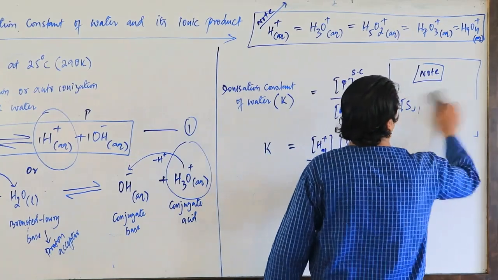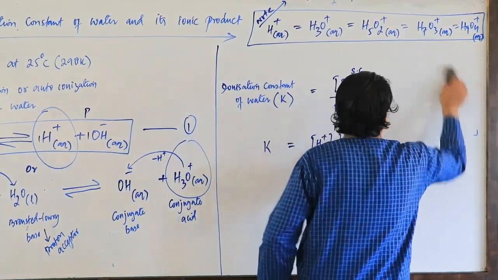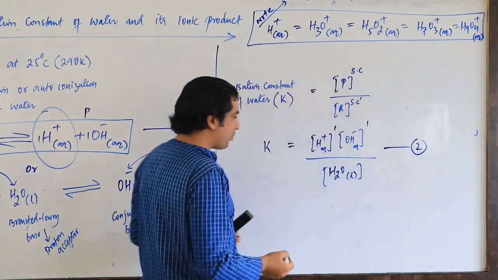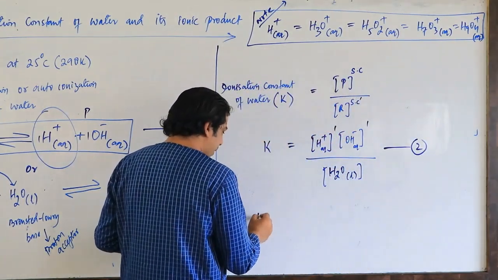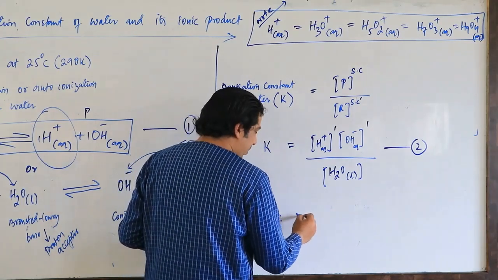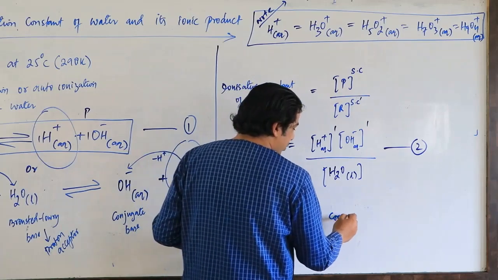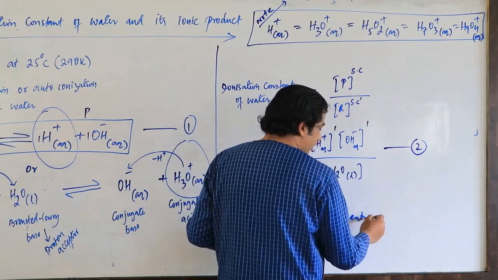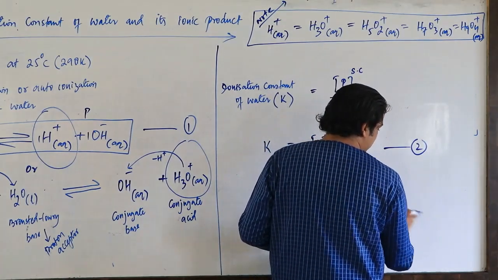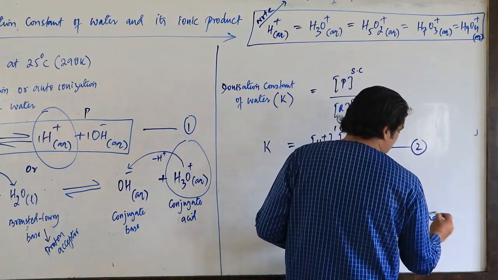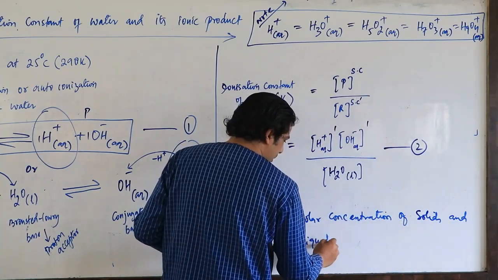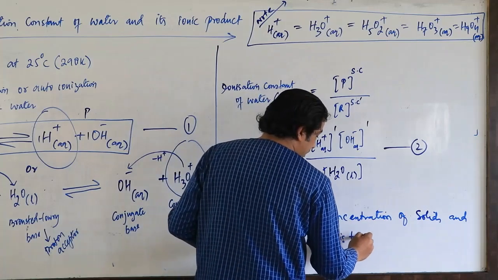So let me write it down here so that later we can mention it. Let's call it equation number 2. What happens here? Please try to remember this point now. The molar concentration of pure solids and pure liquids is taken as constant.